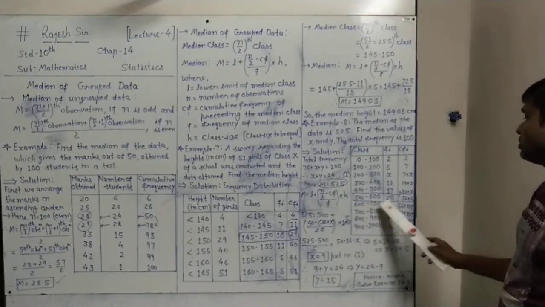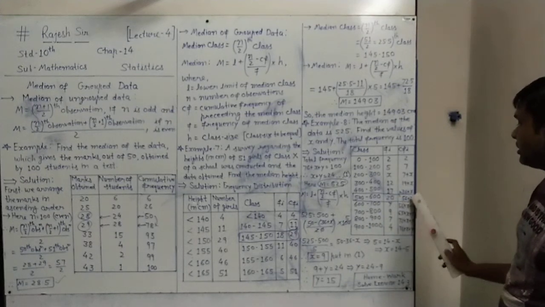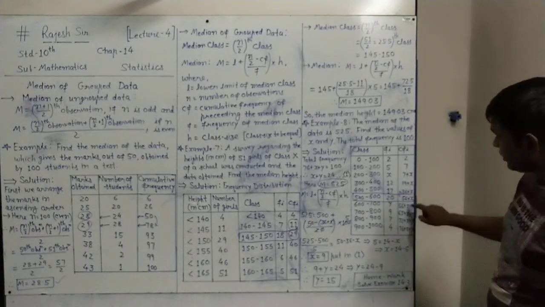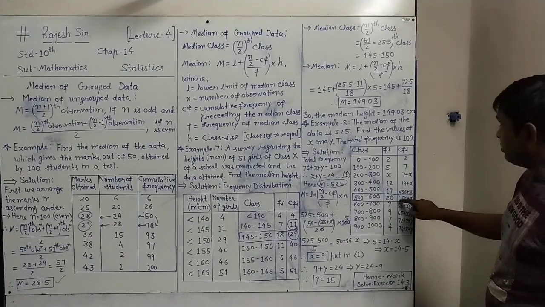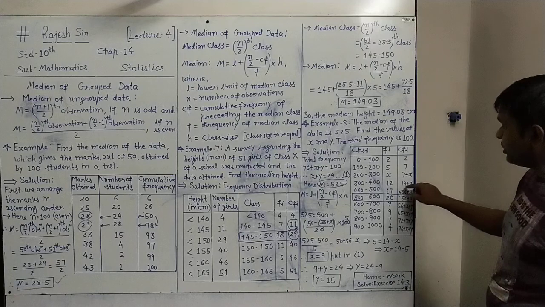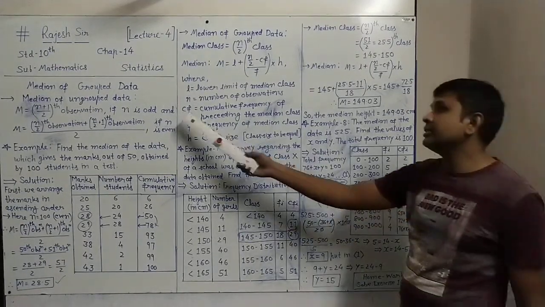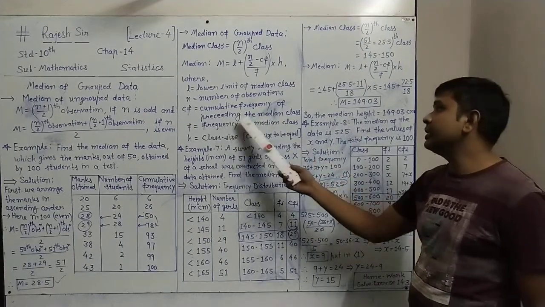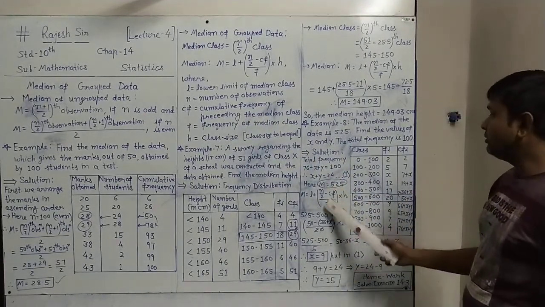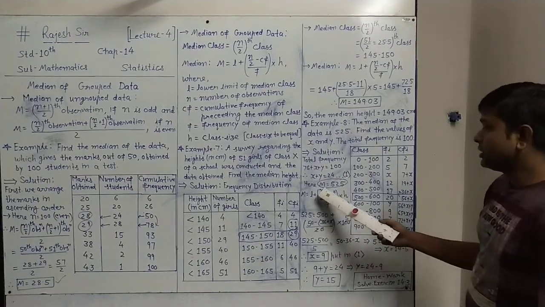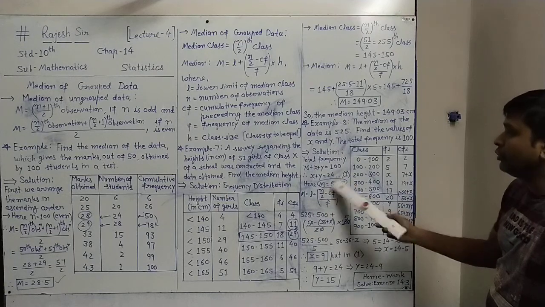So we have to mark this row. This is the median class. This is the frequency of the median class, and this will be the cumulative frequency of the median class. The CF, the cumulative frequency of the preceding class, is 36 plus x, that we needed as CF. So all the values will be placed, as suggested by the given value of n.